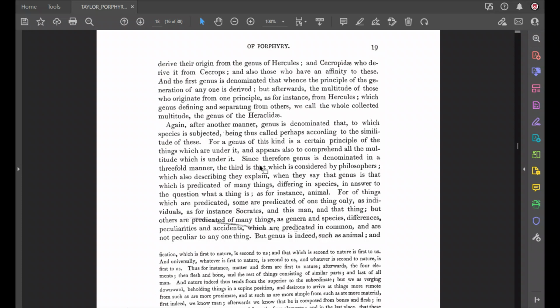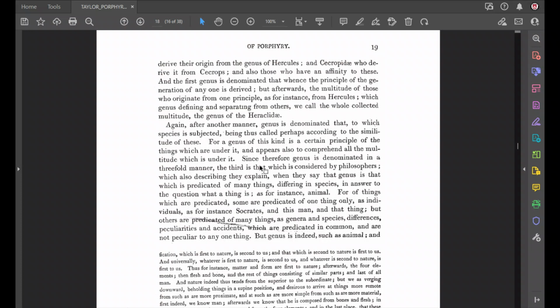I feel like I'm losing you here. The 5 predicables have this all in common. They can all be predicated of many things. Genus, species, difference, peculiarity, accident. Man is species. It can be predicated of many things.